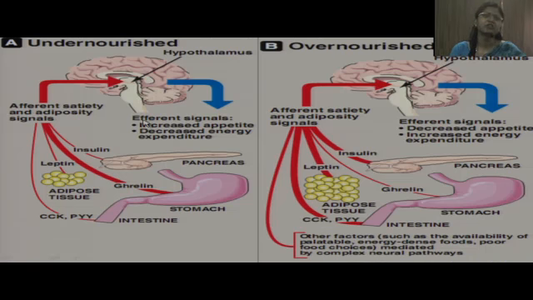Now this picture shows the undernourished and overnourished state. The first diagram shows the undernourished condition where there is secretion of ghrelin mainly from the stomach, and it sends afferent signals to the hypothalamus and stimulates the feeding center, resulting in increased appetite and decreased energy expenditure. While in overnourished individuals, various other hormones like insulin from the pancreas, leptin from adipose tissue, and cholecystokinin and peptide YY from the intestine are secreted and send signals to the hypothalamus, and they stimulate the satiety center, resulting in decreased appetite and increased energy expenditure.